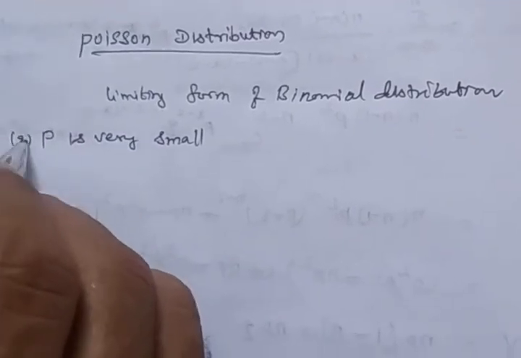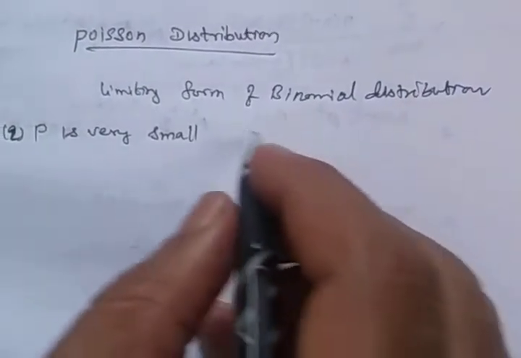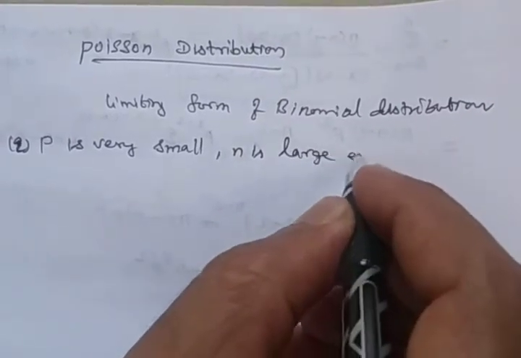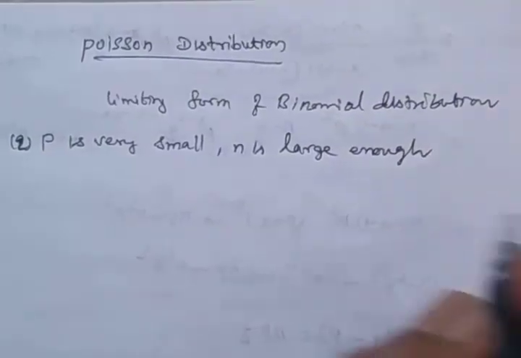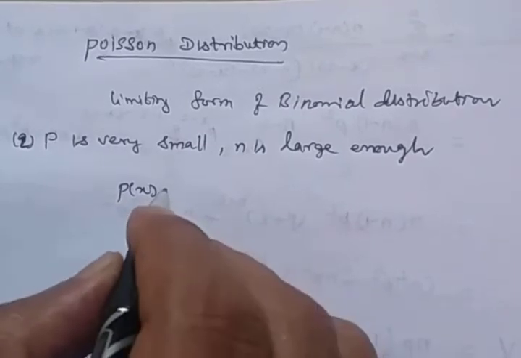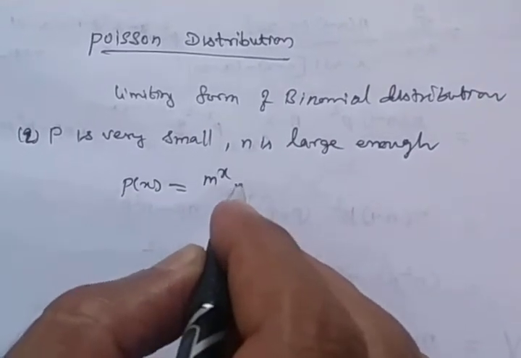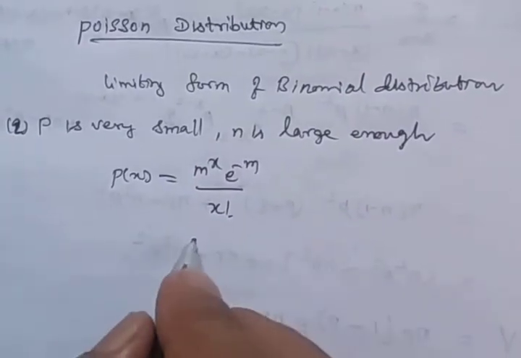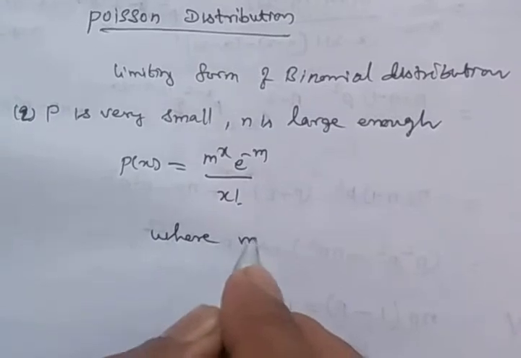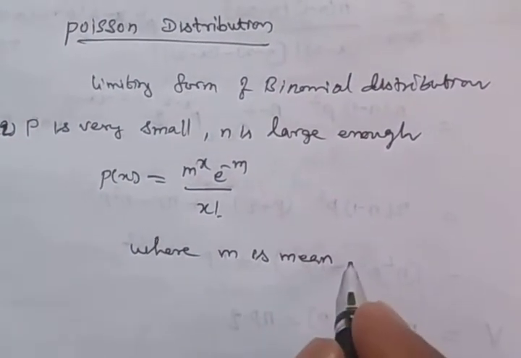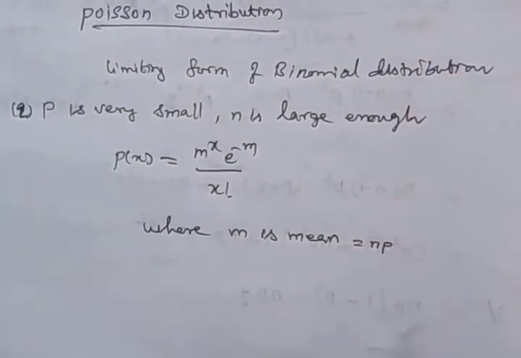Sometimes p or any one of the values is very small and n is large enough, then the Poisson distribution is m power x into e power minus m dividing by x factorial, where m is mean. While solving with this formula, we are using np to find the answers.